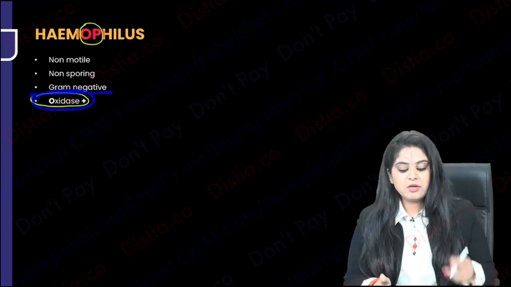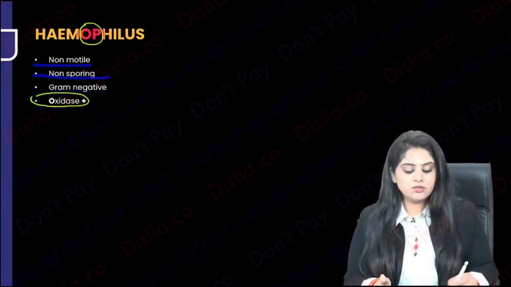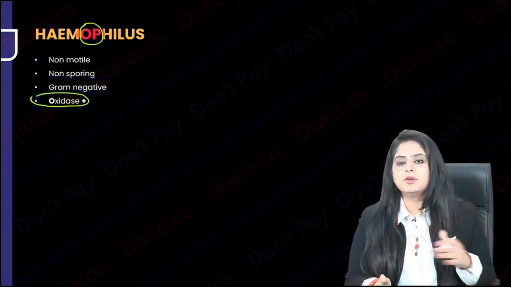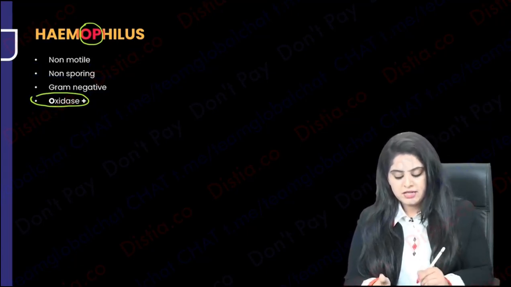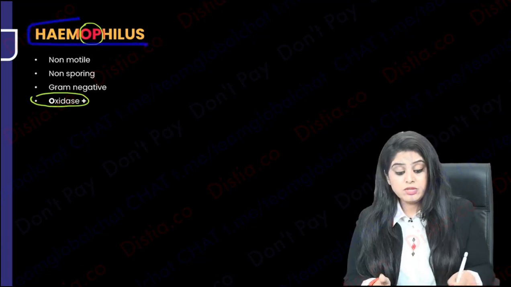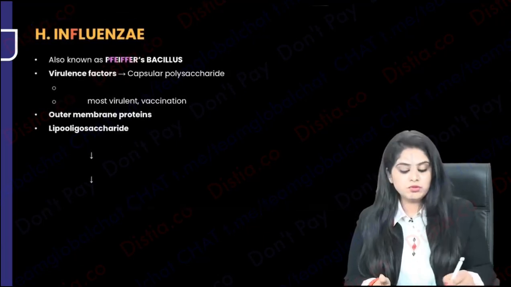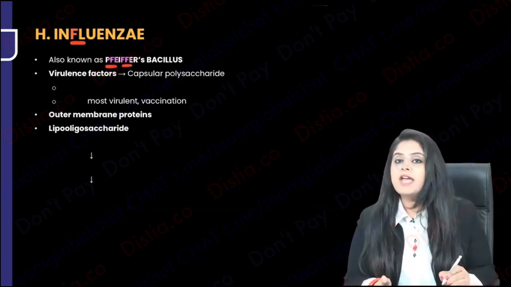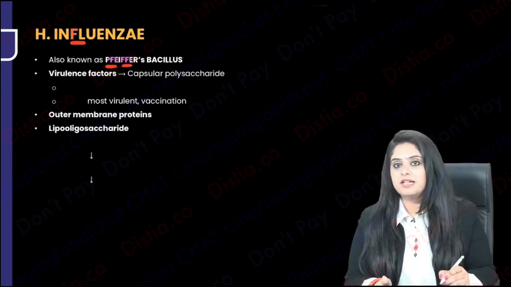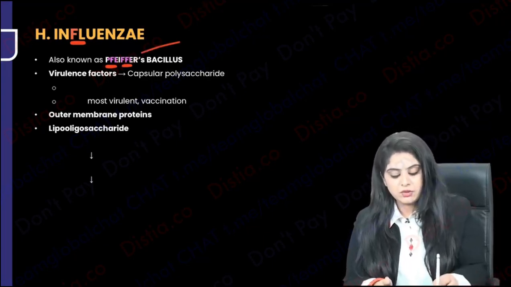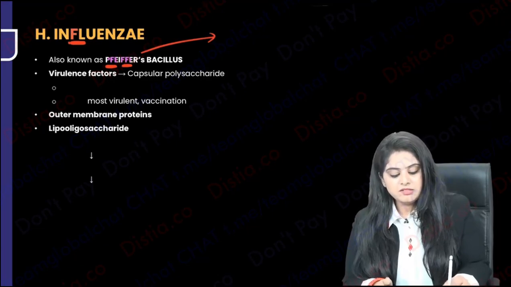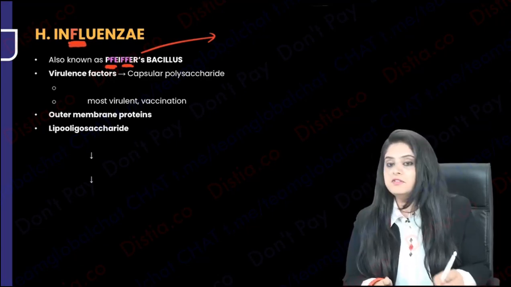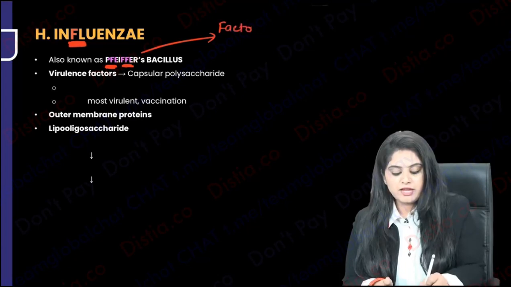So yes, that is it about it. It's a gram-negative organism, oxidase positive. Rest nothing is fancy about it. Non-motile, non-sporing. So coming to the virulence factors. Now before that, which Haemophilus am I first and foremost going to talk about? Haemophilus influenzae, which has a lot of F's in it, and that is Pfeiffer's bacillus. That will also remind me later on that because I'm saying Haemophilus influenzae, which is FF, Pfeiffer's bacillus, it requires two factors, that is factor X and factor V.